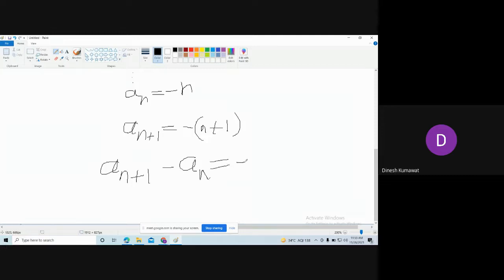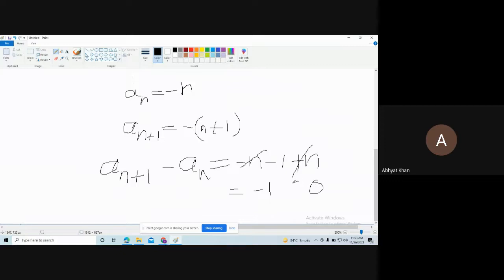This is equal to minus n minus 1, this is for a_(n+1). And this gives me minus minus plus, so the n gets cancelled, and here I have minus 1. So what is the relation between minus 1 and 0?